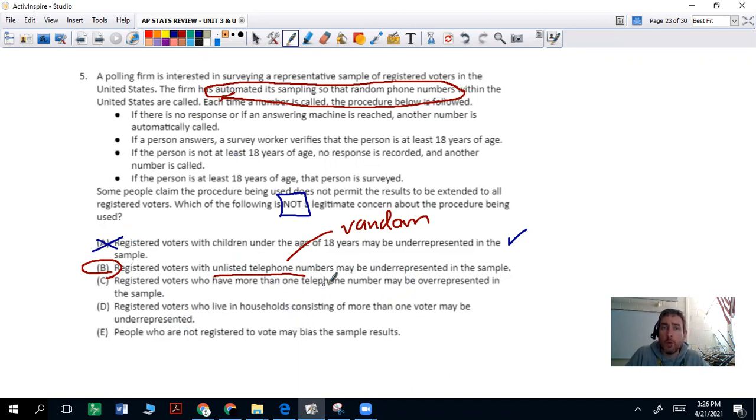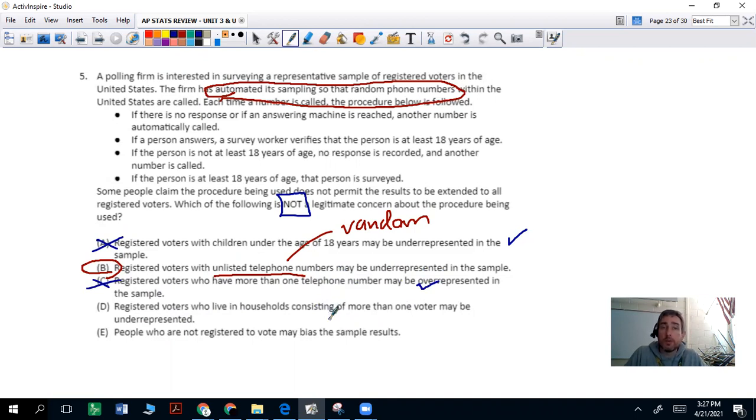Registered voters who have more than one telephone number may be overrepresented in this sample. That is true, because if you have, let's say, a home phone and a cell phone, and both get in the pool, you could potentially be called twice. So that is true. That is a concern.